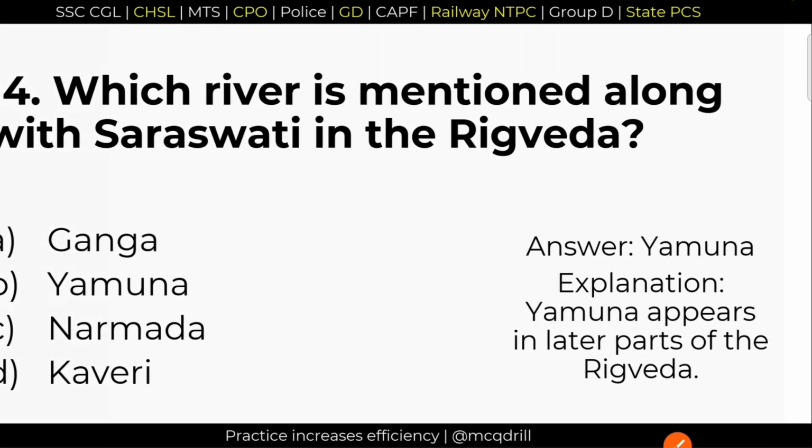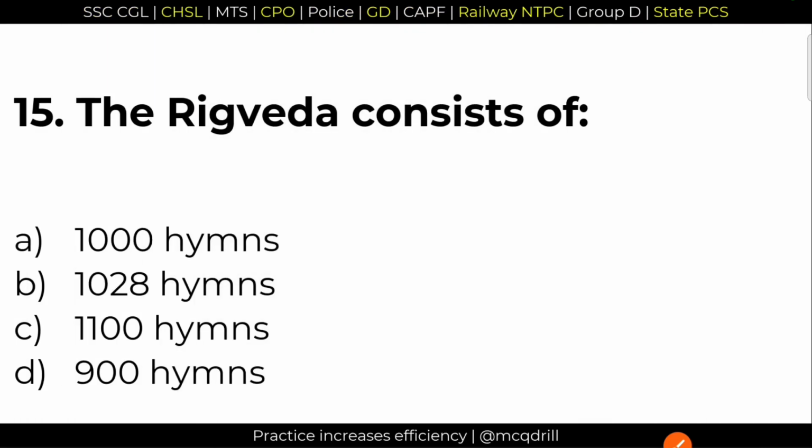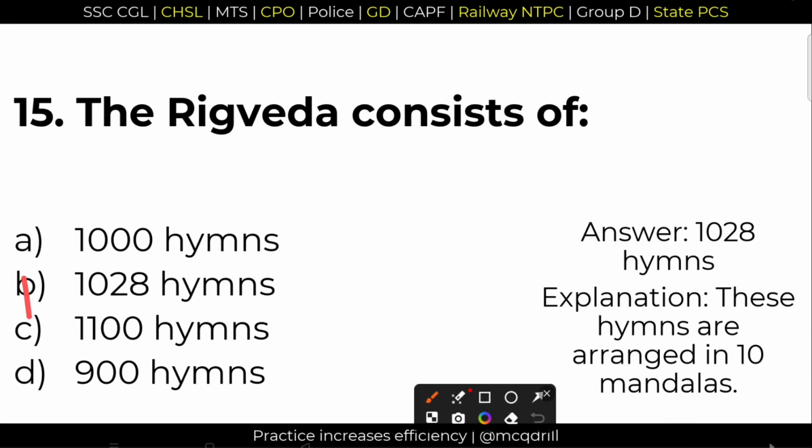Yamuna. 15. The Rig Veda contains how many hymns? Factual question. Option B, 1028 hymns are present in the Rig Veda. Option number B is the right answer, and it is divided into 10 mandalas as well.